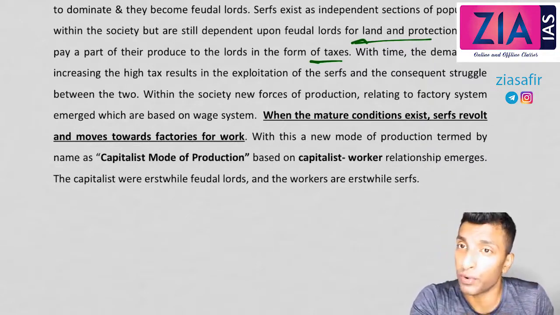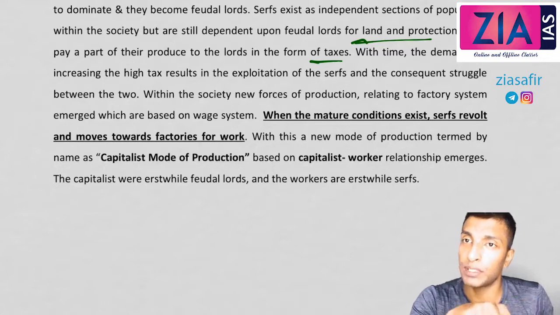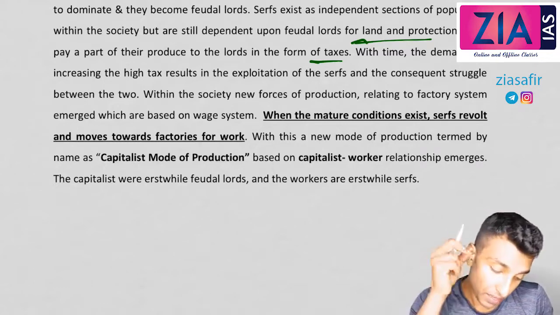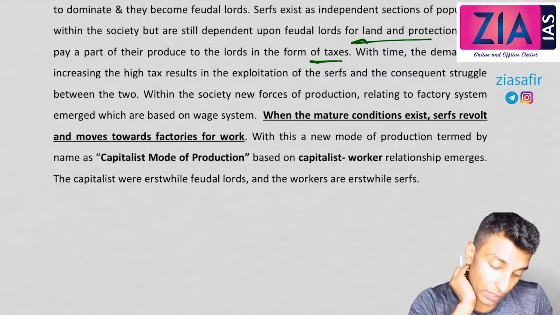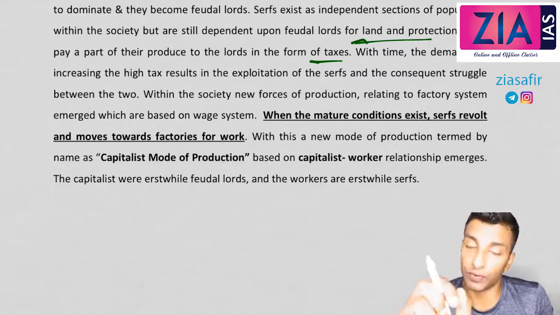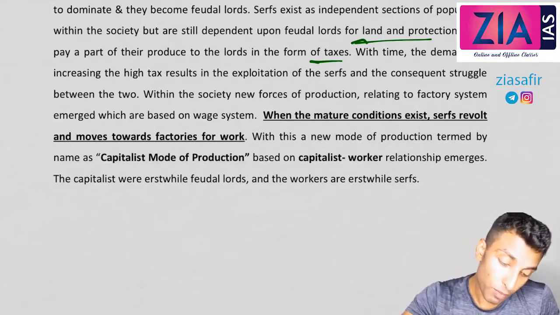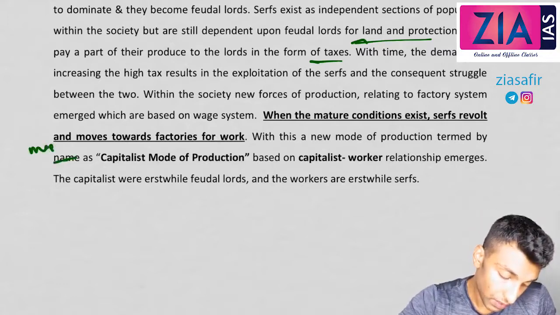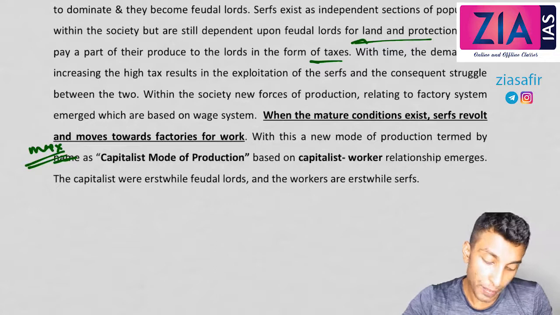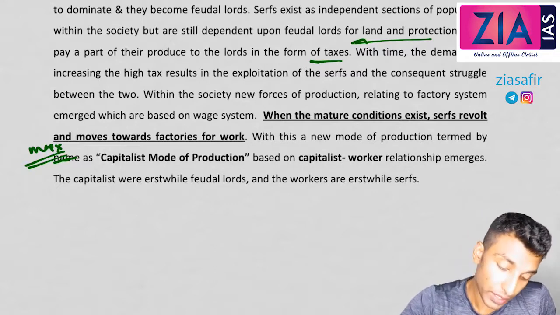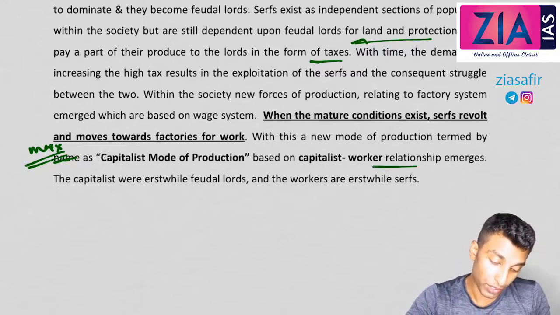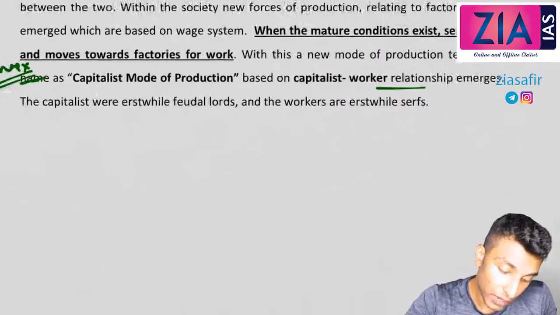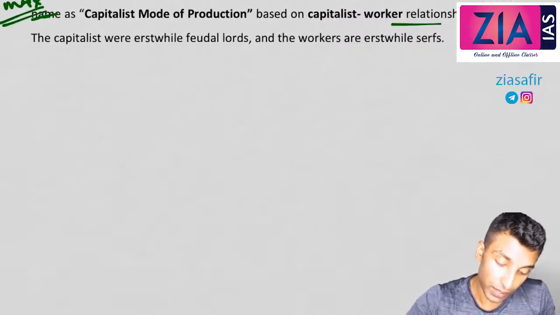Now also, when the revolt is going to happen, a new setup has emerged, that is related to industry. Okay, when the mature condition exists, serfs revolt and move towards factories for work. With this, a new mode of production termed by Marx as the capitalist mode of production, based on capitalist-worker relationship, emerged. The capitalists were erstwhile lords and the workers were erstwhile serfs.